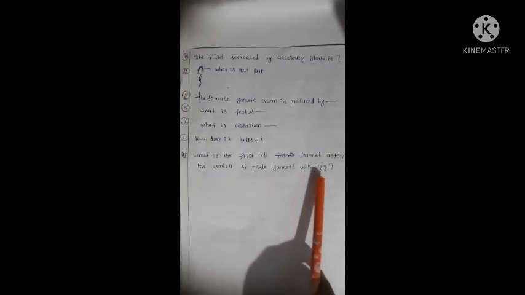What is the first cell formed after the union of male gametes with the egg? The female gamete and male gamete fuse to form the zygote. Okay, these are some questions on the female reproductive system. Okay, clear?